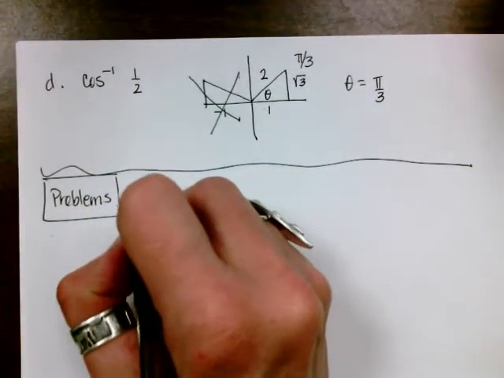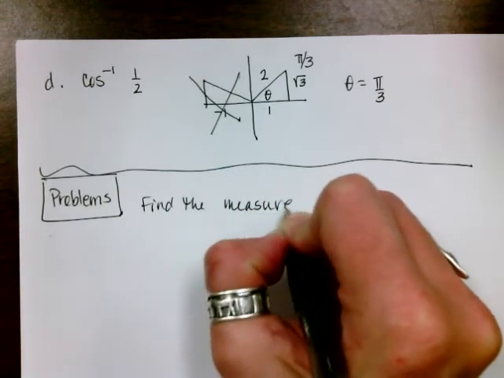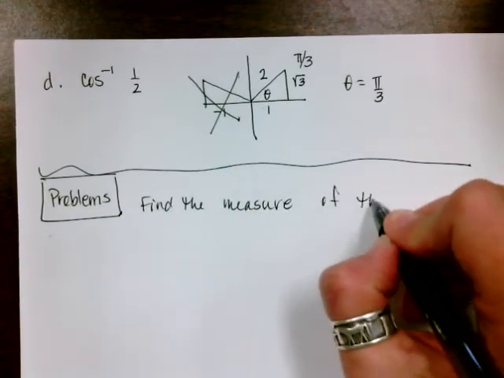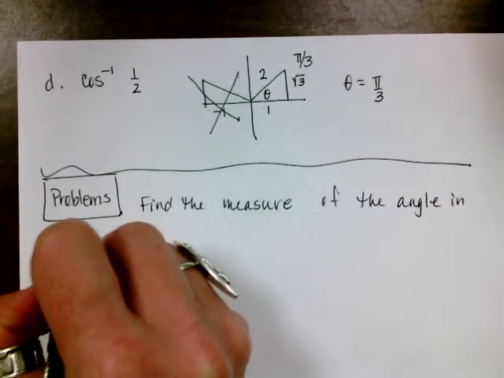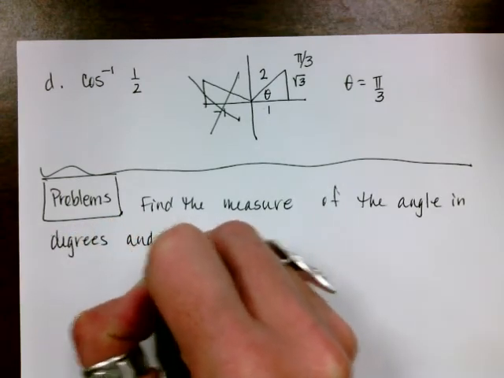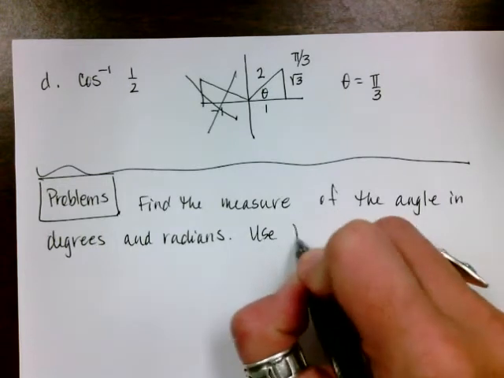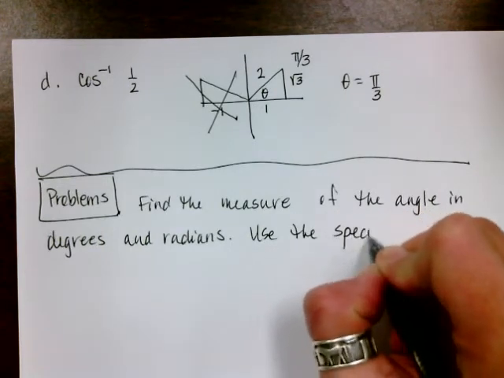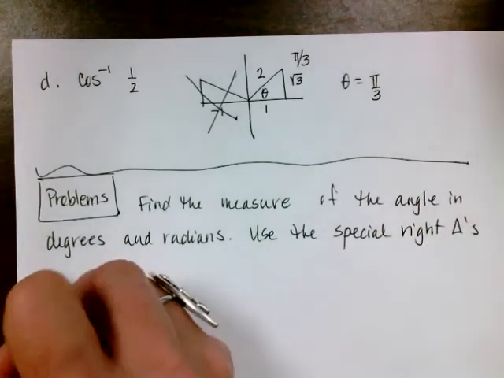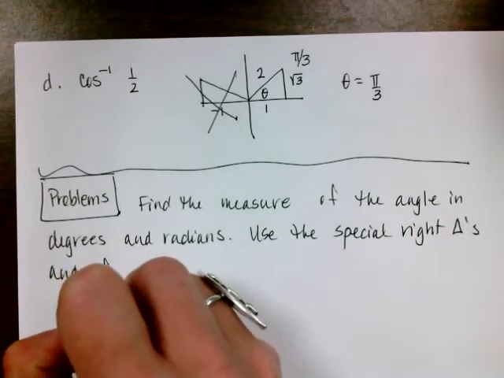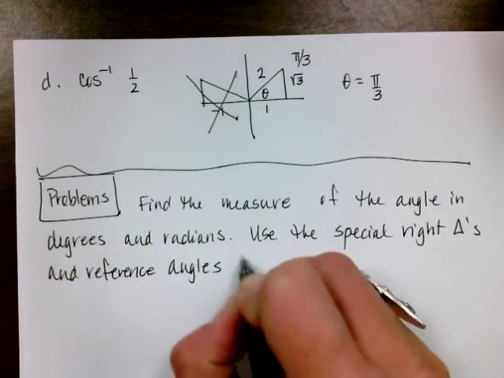So the first piece is going to say find the measure of the angle in degrees and radians. Use the special right triangles and reference angles to help.